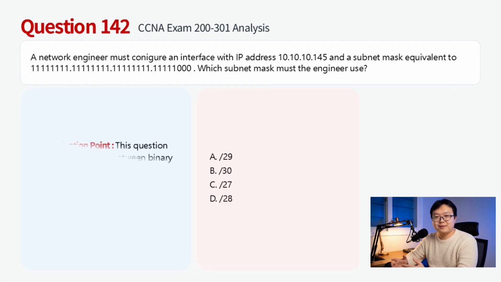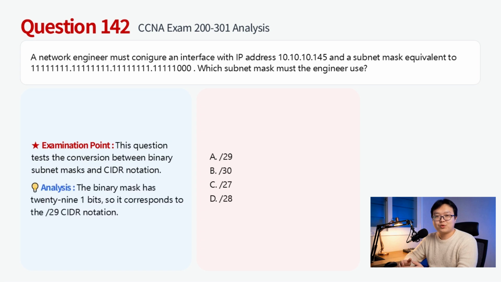The binary subnet mask 11111111.11111111.11111111.11111000 has 29 consecutive 1 bits. This matches the CIDR notation /29, which directly represents the number of 1 bits in the mask. Therefore, this question chooses A.